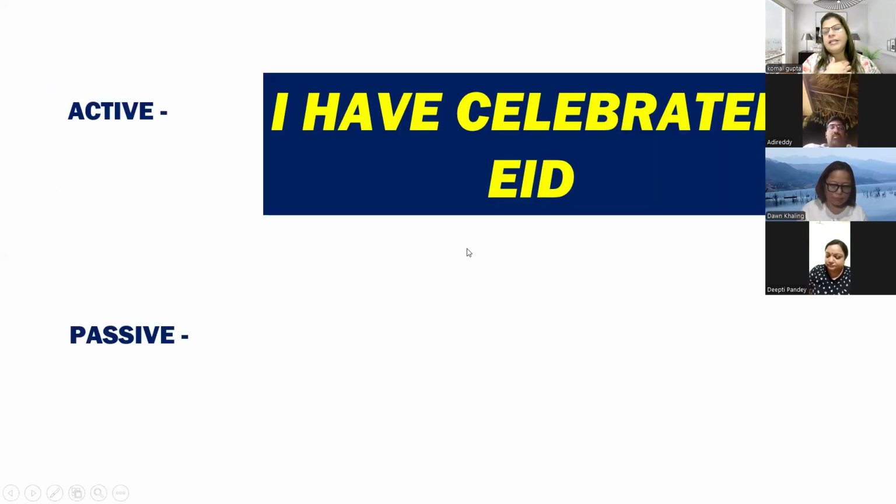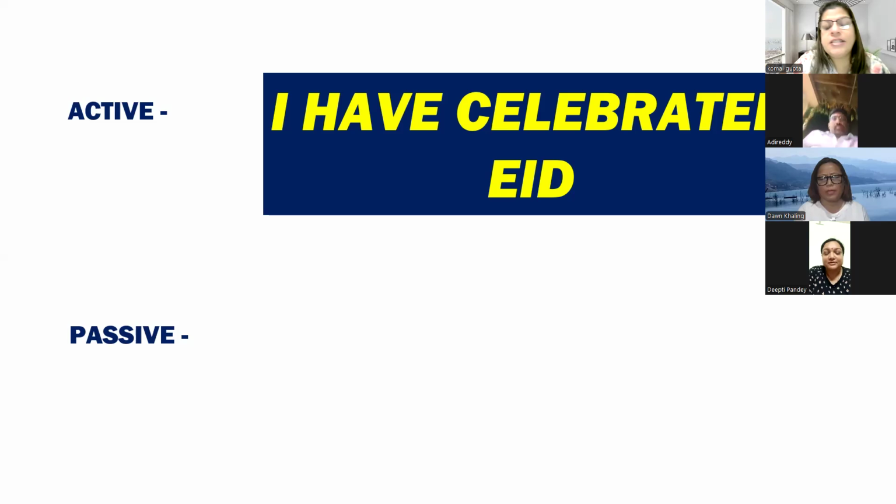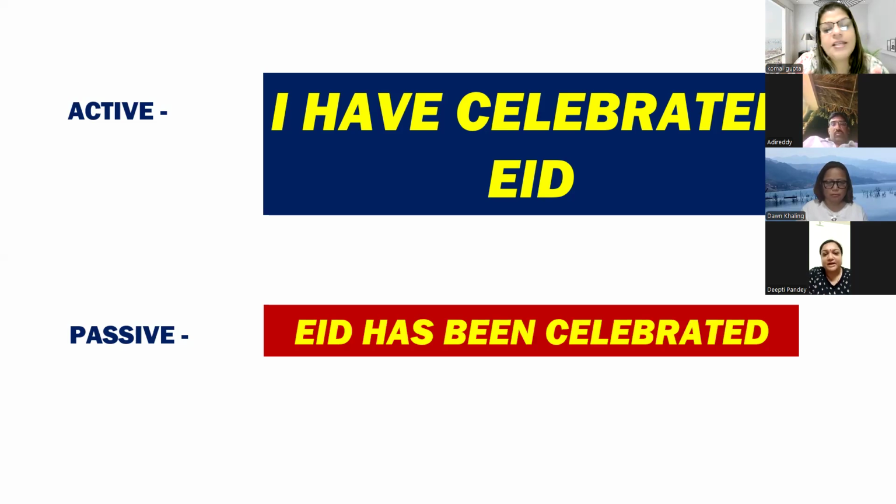"I have celebrated Eid." Yes, Dipti, just try. Eid was... Dipti, why "was"? This sentence is written under which tense? I have. Perfect. It is perfect, so in perfect the auxiliary verbs remain as they are. You have to use only have and has. Yes, Eid. Eid has been celebrated by me. Very good, very good, very good.